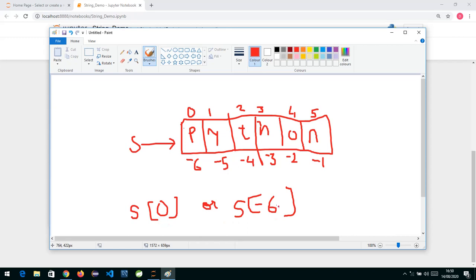If I want to get the last character, I can say s[5] or s[-1]. The negative index for the last character will always start with -1. Both will give you the last location character.